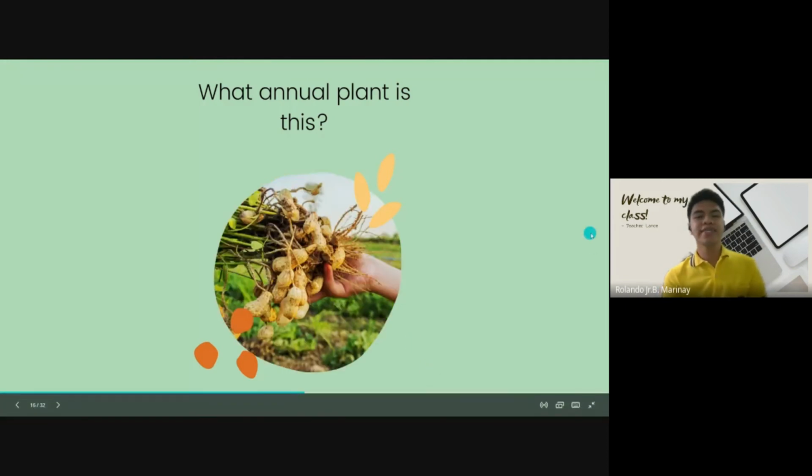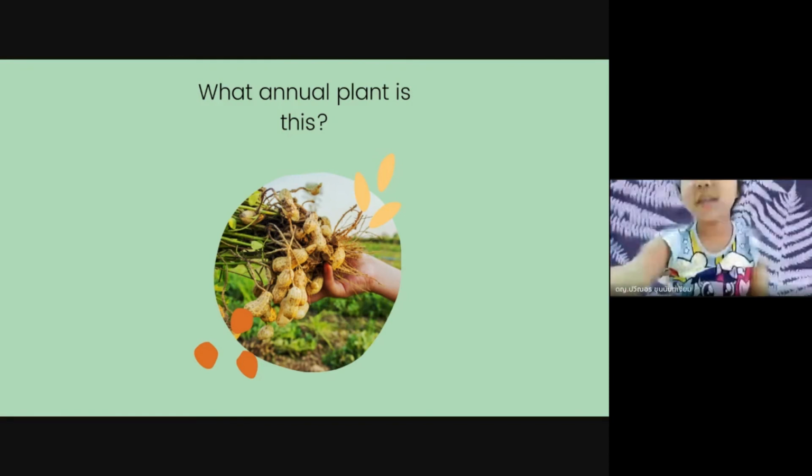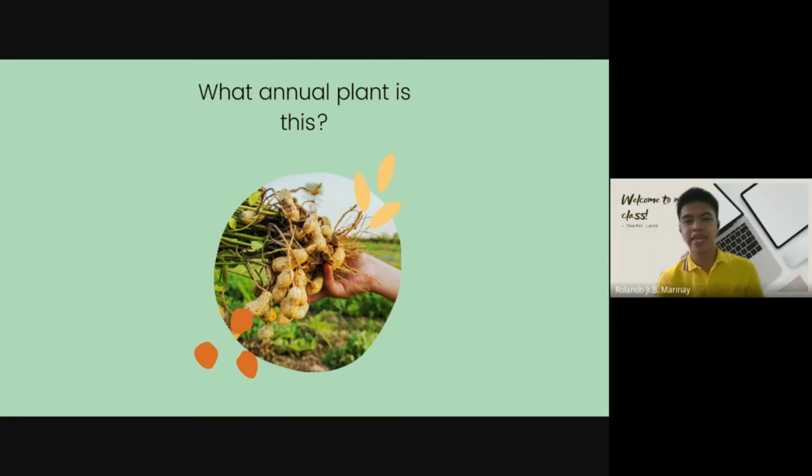Next, what annual plant is this? Peanuts. Very good, Padya and Rasa. This is a peanut. Peanut is also an example of an annual plant. How do we spell peanut, kids?